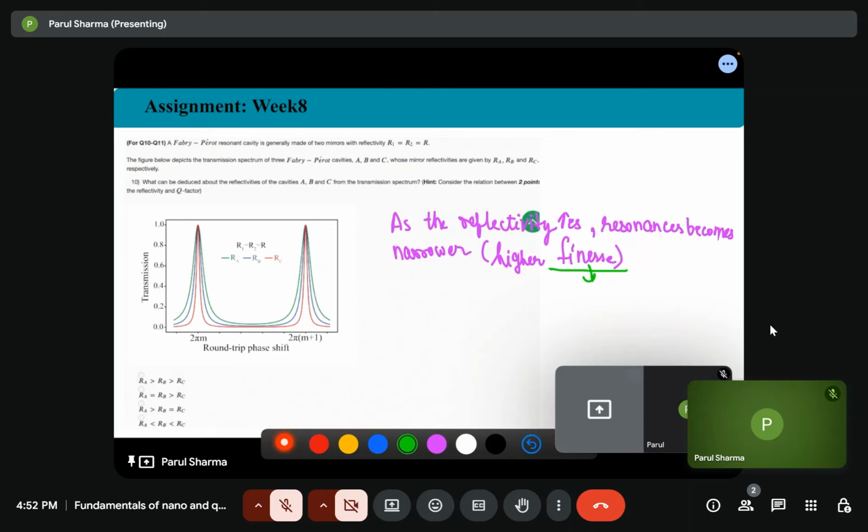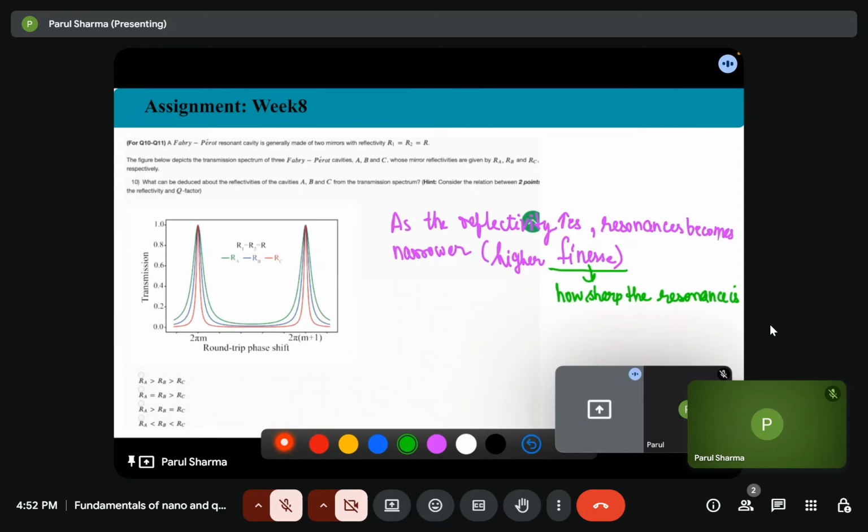Finesse is how sharp the resonance is. So in the given figure, we can say that the green curve has the higher FWHM and the red curve has the lowest FWHM.